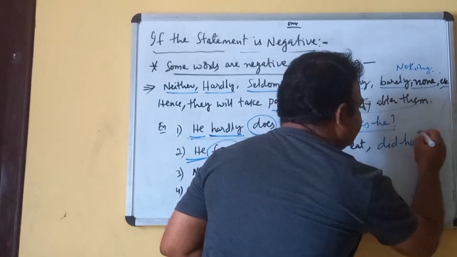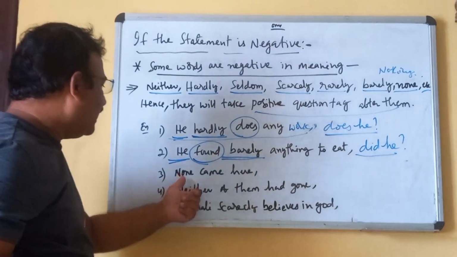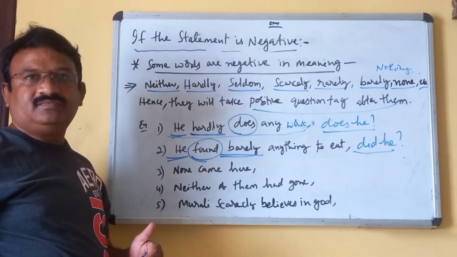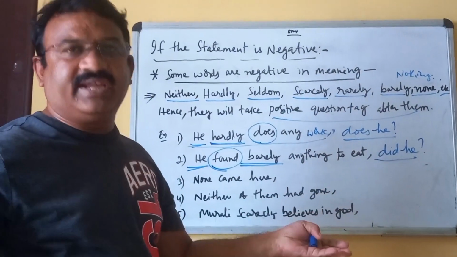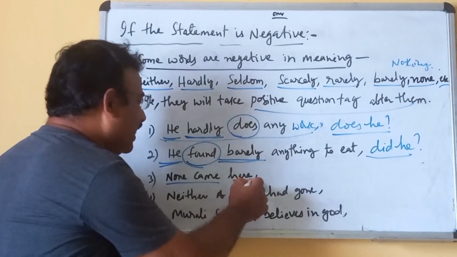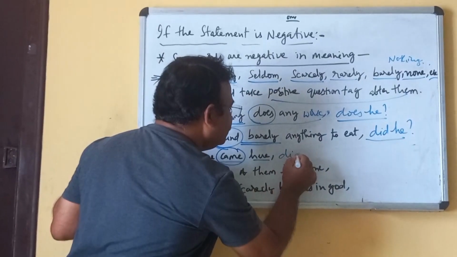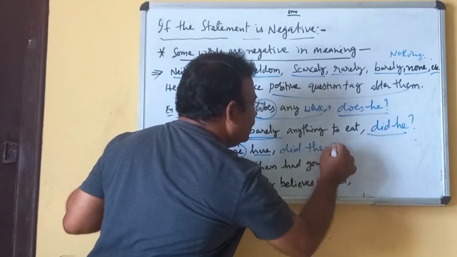Did he? And none came here. None means what? Nobody came here. That is the meaning. So did, and for none you can use the pronoun they. Did they?